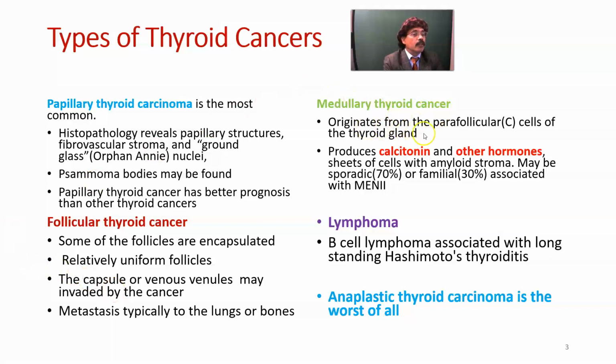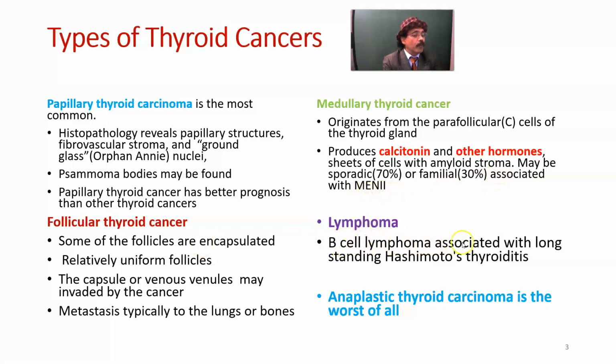Medullary thyroid cancer originates from the parafollicular cells of the thyroid gland. So it is not from the follicular cell but from the parafollicular cell, so technically it is not an epithelial cell. It is the C cell, or parafollicular cell, which produces calcitonin and other hormones. That may lead to Cushing syndrome. Histology shows sheets of cells with amyloid stroma. It may be sporadic in 70% of cases or familial in 30% of cases, like that of the multiple endocrine neoplasia syndrome.